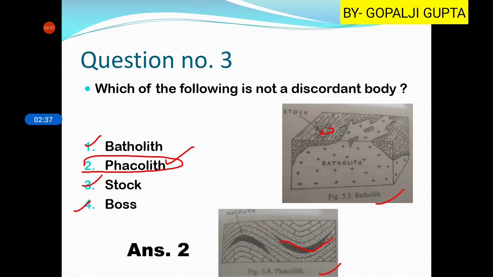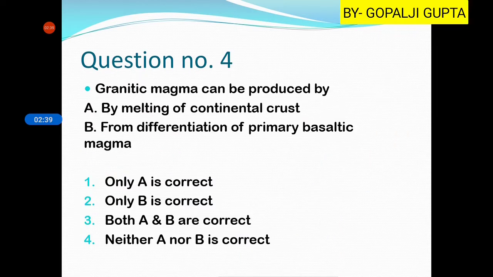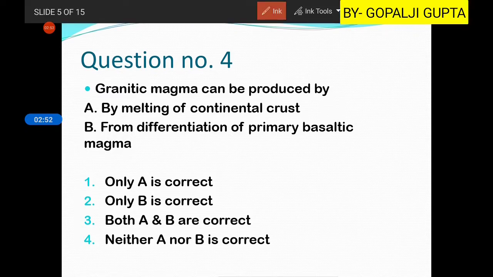Then question number four is: A, granitic magma can be produced by melting of continental crust, and B, from differentiation of primary basaltic magma. You have to choose whether only A is correct, only B is correct, both A and B are correct, or none of them are correct.